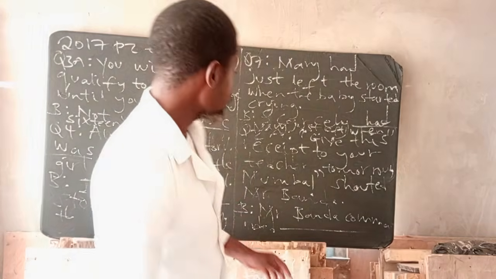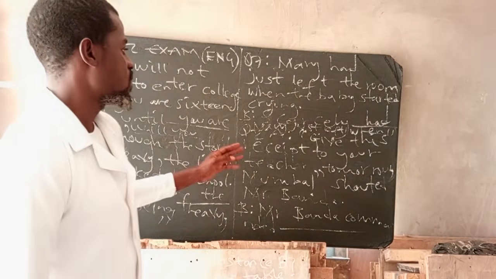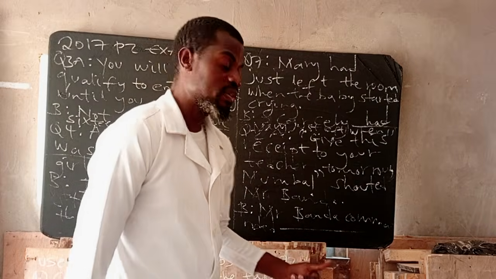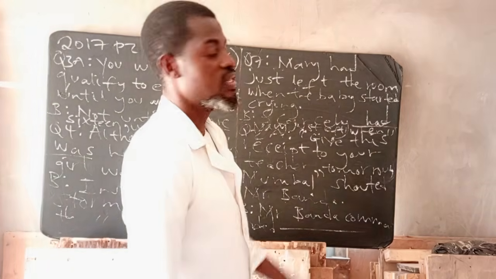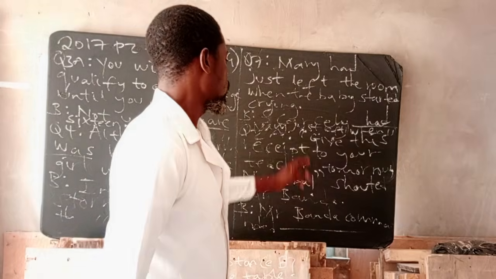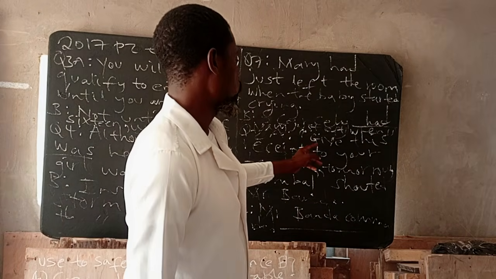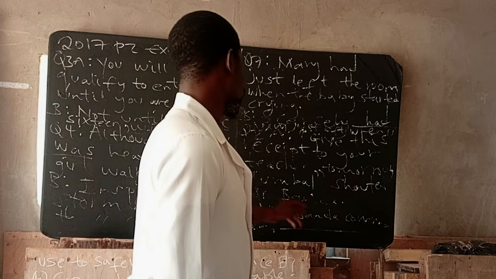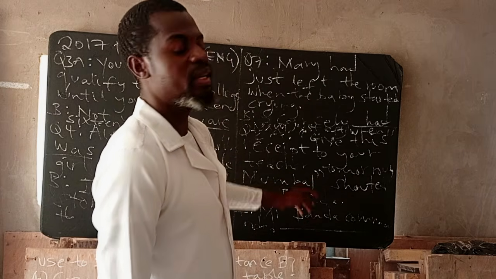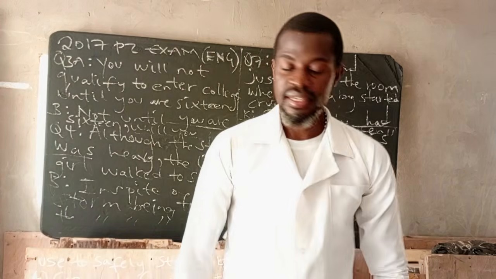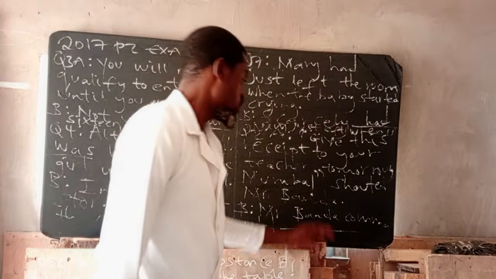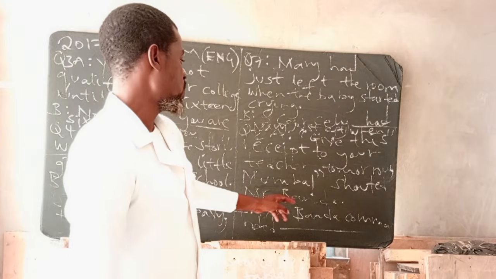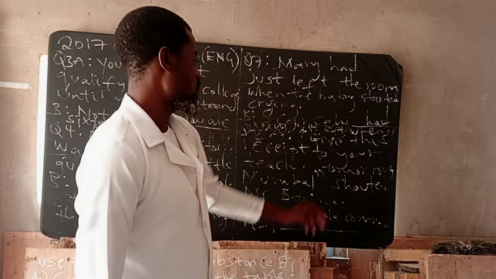Okay, let's look at number 2. This is direct speech. I've made a video, guys, on direct speech and indirect speech, so you don't have to waste time here. These are open inverted commas. The question says, give this receipt to your teacher tomorrow, Mumba. There's an exclamation mark, used to express an emotion. So in this case, shouted Mr. Banda, no wonder they've put this, and they've closed the inverted comma.